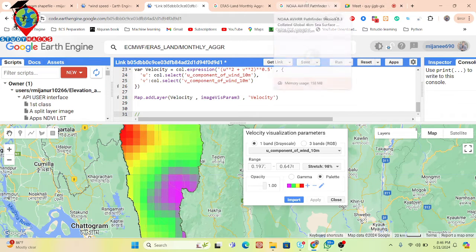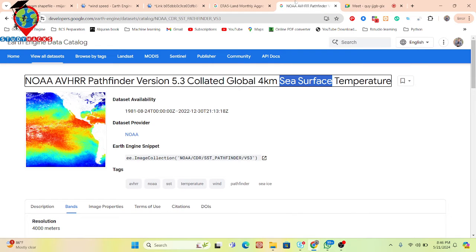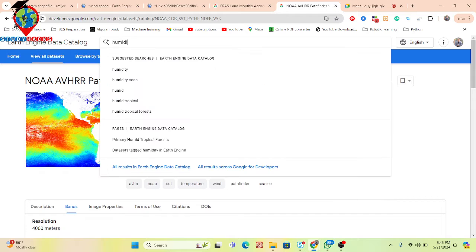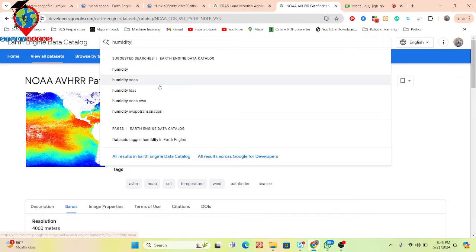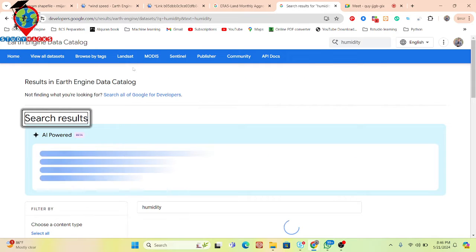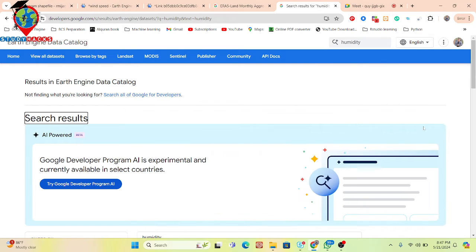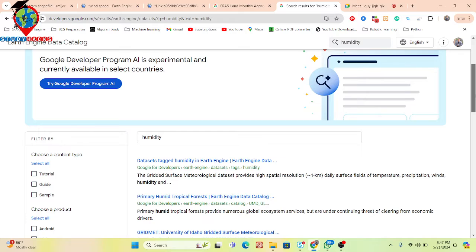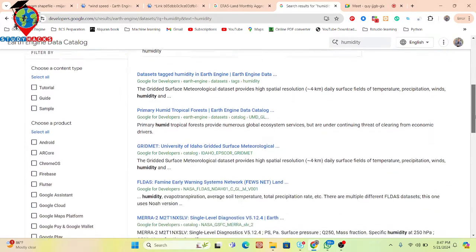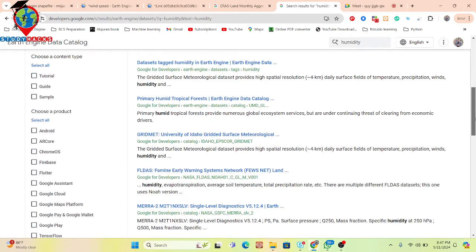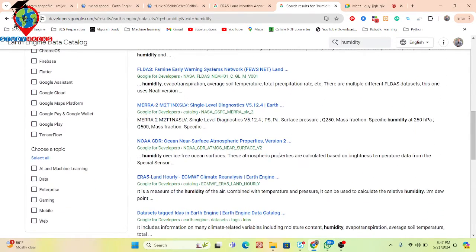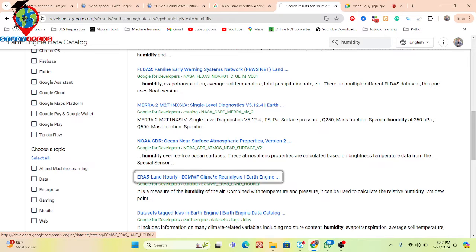And finally, I want to talk about humidity. For the humidity, we can easily calculate that humidity data. Set from here. Humidity, I simply search here. Now I can get all of the humidity related data. You can see datasets: primary humidity, tropical forest, famine early warning system. We just try to use the dataset.